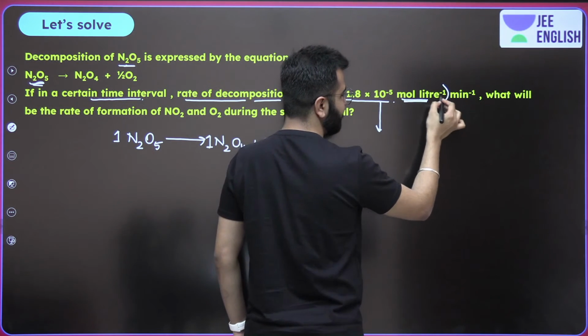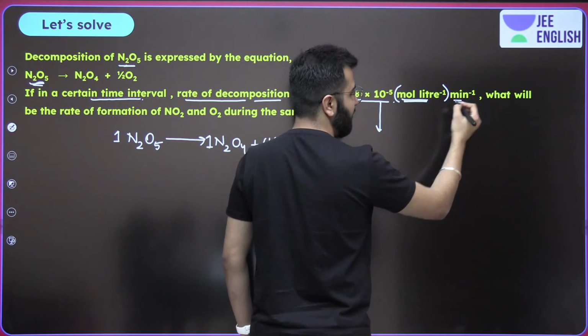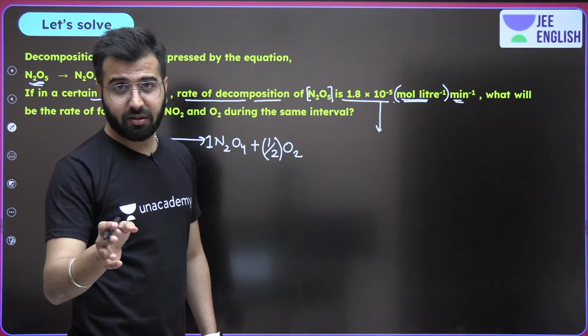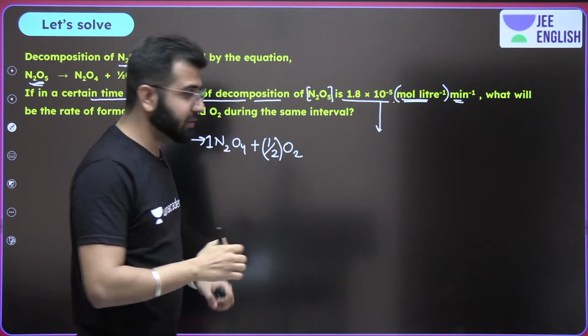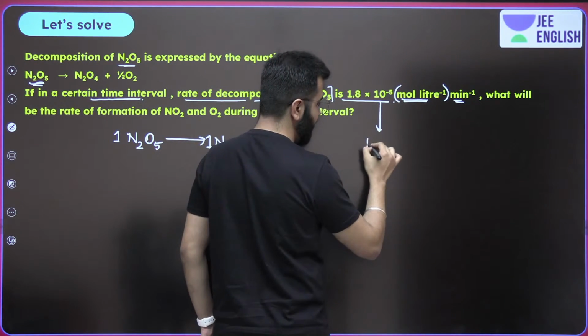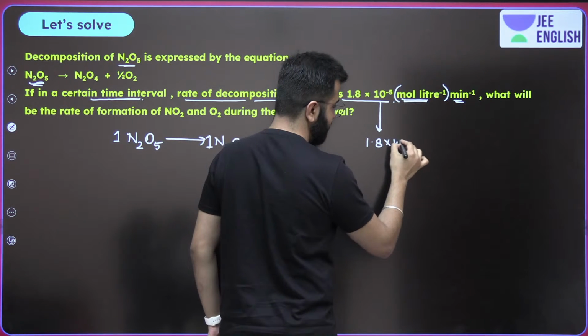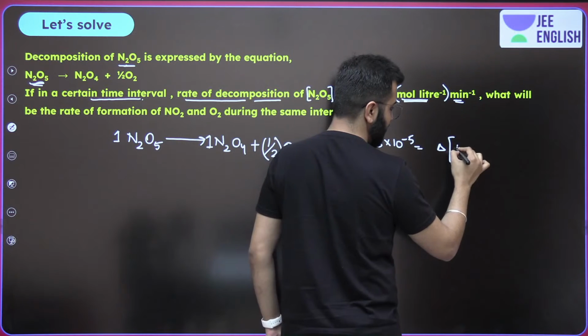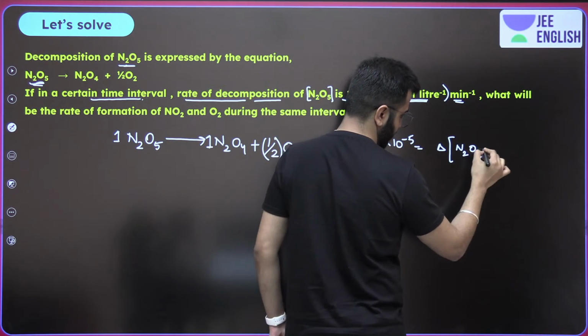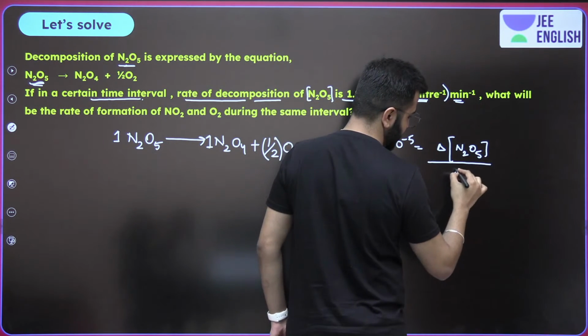Moles per liter, which is molarity per minute, which is the rate of disappearance of N2O5. How will you write this? This 1.8 into 10 raised to minus 5 is for change in concentration of N2O5 upon change in time.